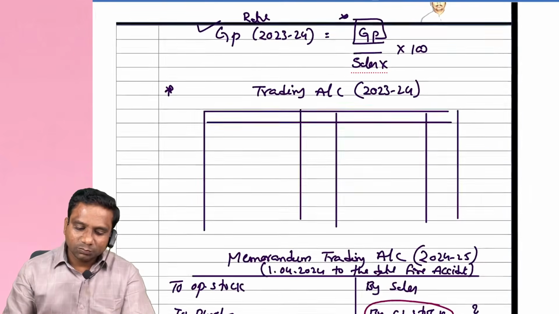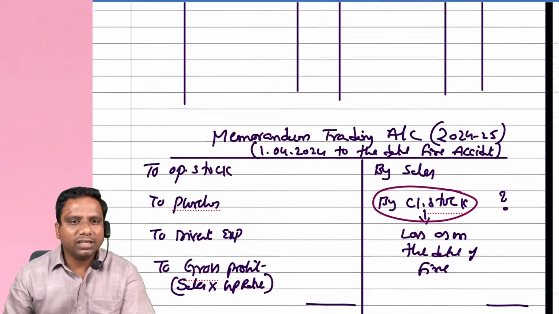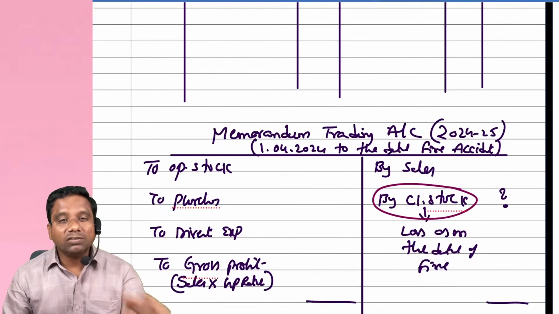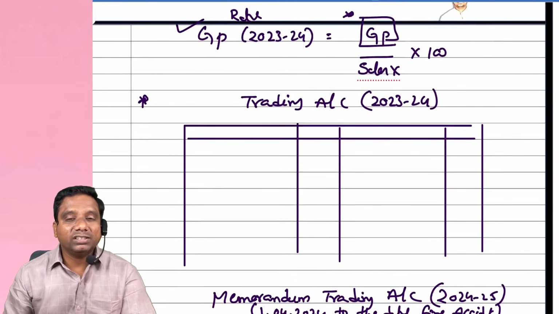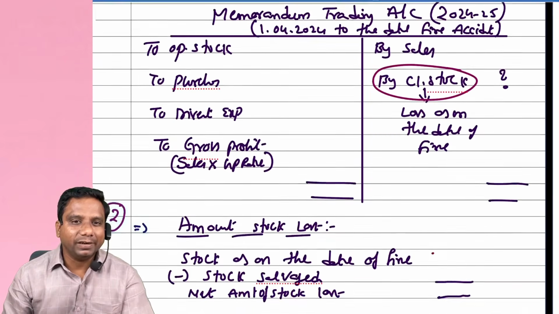Is it clear, students? Observe carefully. So first we prepare the memorandum trading account. If the gross profit rate is not given, then we prepare the previous year's trading account for the purpose of calculating the gross profit rate. That gross profit rate is applied here.